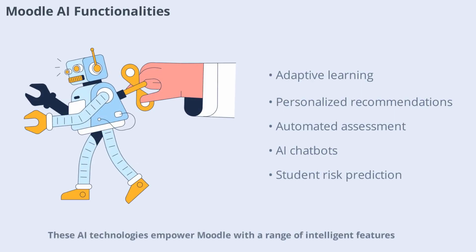These AI technologies empower Moodle with a range of intelligent features. Adaptive learning tailors educational experiences to individual student needs. AI-driven recommendations suggest relevant learning materials, while automated quiz generation and assessment streamline the evaluation process. AI chatbots provide instant support, and learning analytics dashboards offer instructors evidence-based insights to enhance teaching. Additionally, student risk prediction tools help identify learners who may need extra support, ensuring no one falls behind.